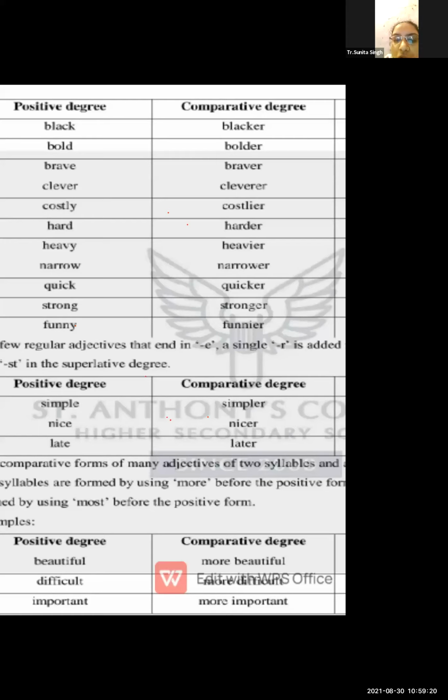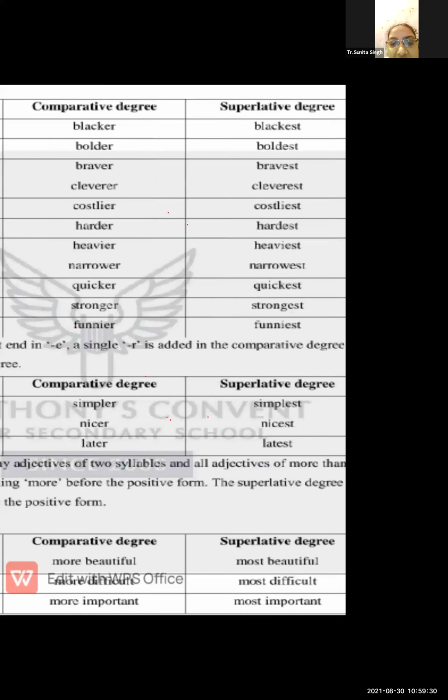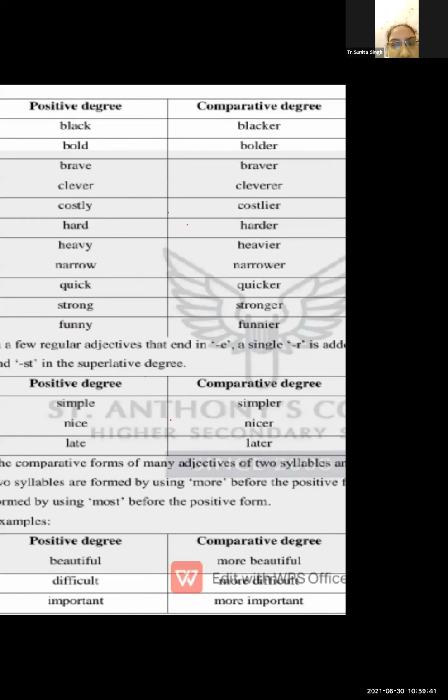Again the same thing, y is there, so cut the y and put ier, comparative degree. What will it be in the superlative degree? iest. ier in a comparative, iest in a superlative. These are the examples of positive, comparative and superlative degree.